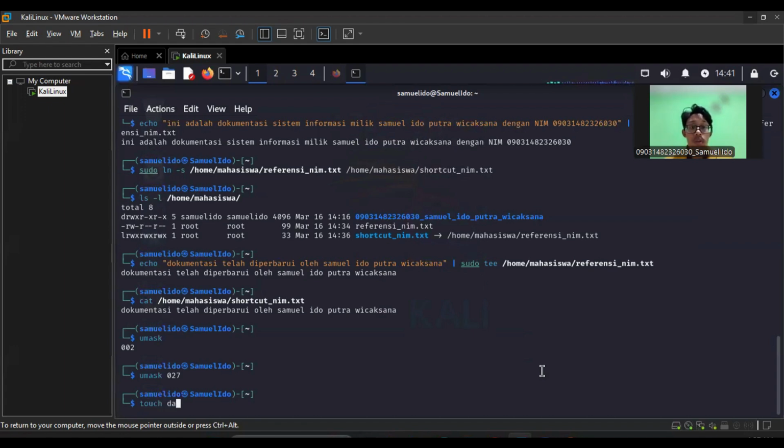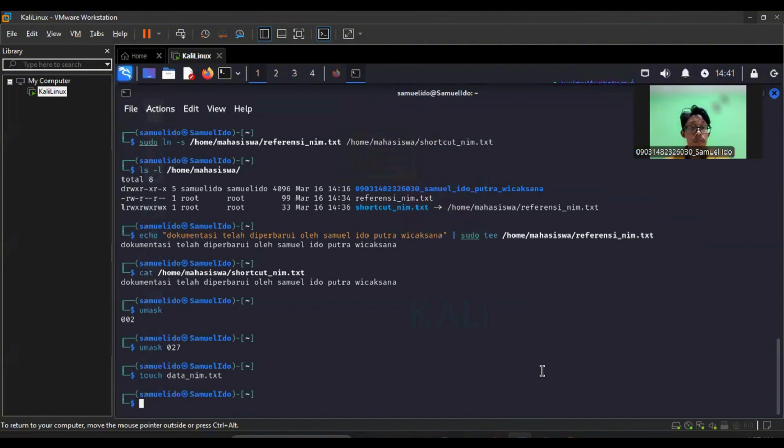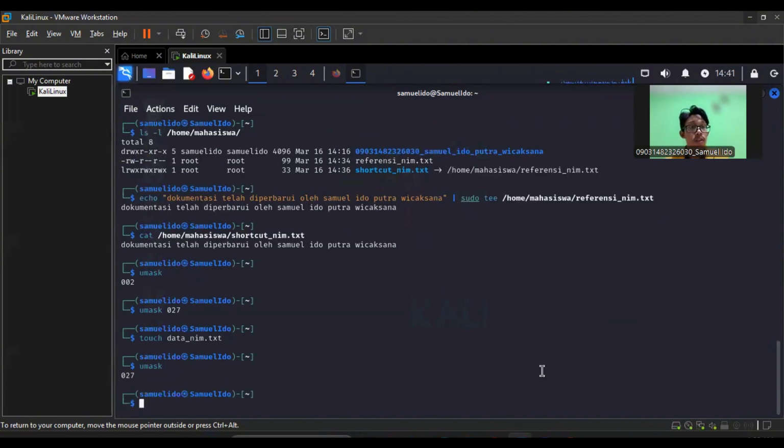Change umask to 027 and create a new file called data name txt. Change umask to 027. A value of 027 means the owner has full permission, the group only has read permission, and others have no permission at all.